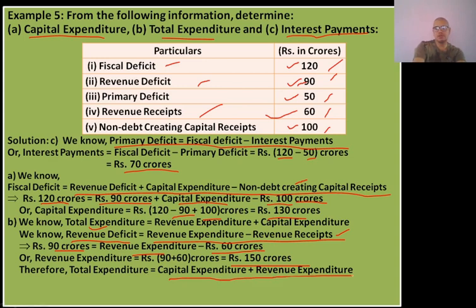Okay, so the final value of total expenditure becomes capital expenditure plus revenue expenditure. We found capital expenditure as 130 crores, and we have just now found the value of revenue expenditure also, and it is 150 crores. So the value of total expenditure is capital expenditure plus revenue expenditure, that is 130 plus 150 crores, which is 280 crores.